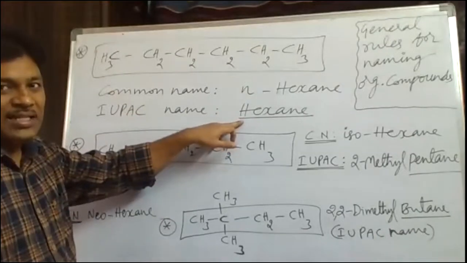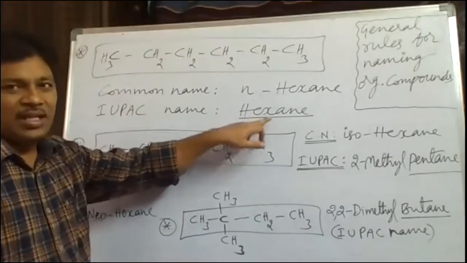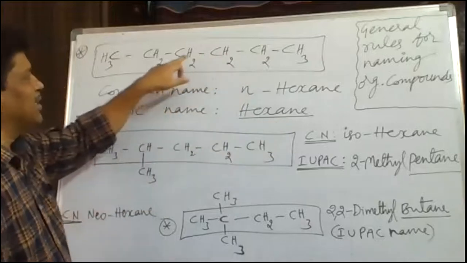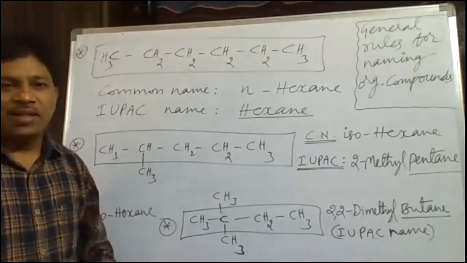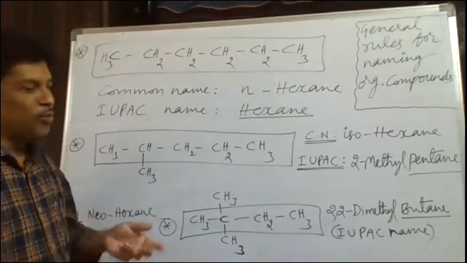The IUPAC name is hexane. Hex indicates 6 carbons. An indicates what here? The presence of single bonds between the 6 carbon atoms. So it is hexane, the IUPAC name.